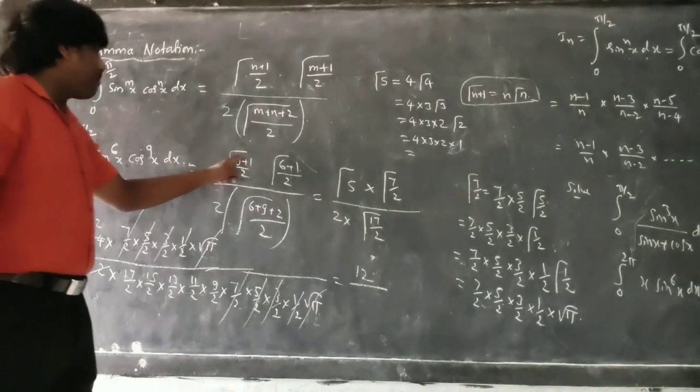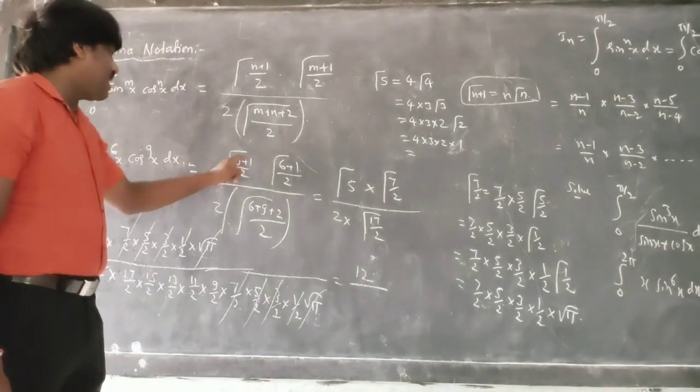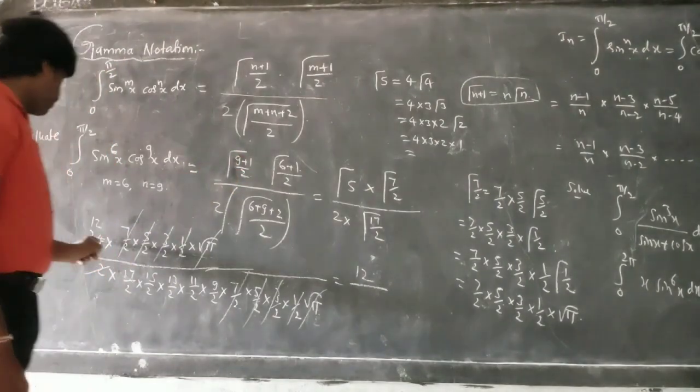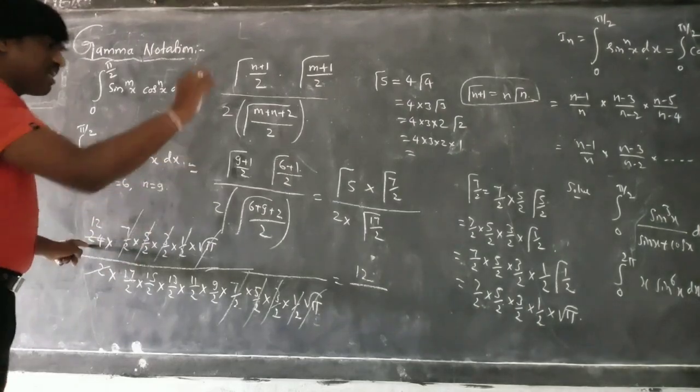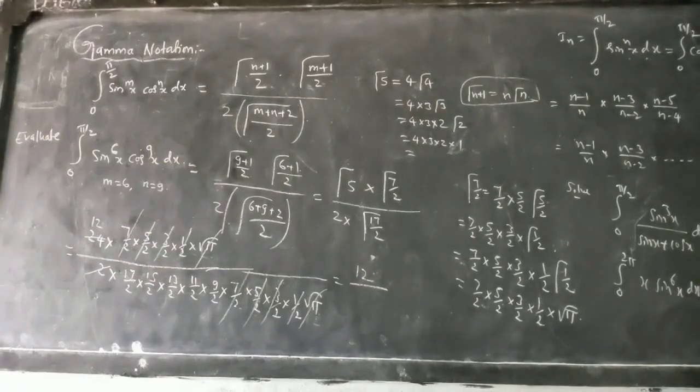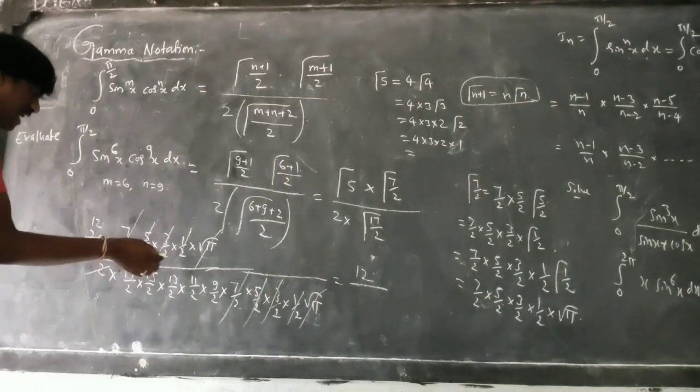Here 9 plus 1, 10. Gamma notation 10 by 2, that is 5 factorial. Okay, directly I wrote the 5 factorial value, the 4 factorial value. Okay, fine. So that is right. So everything is right as cancelled out.